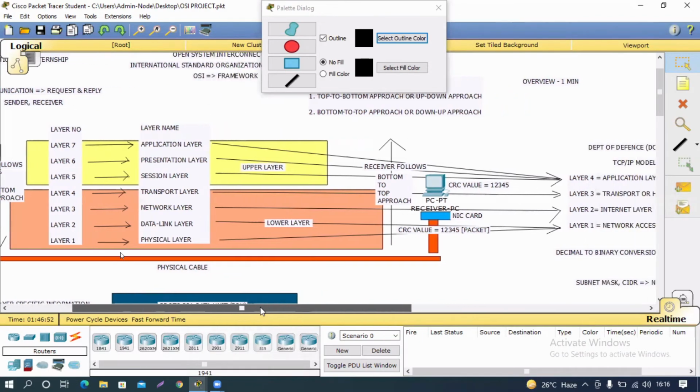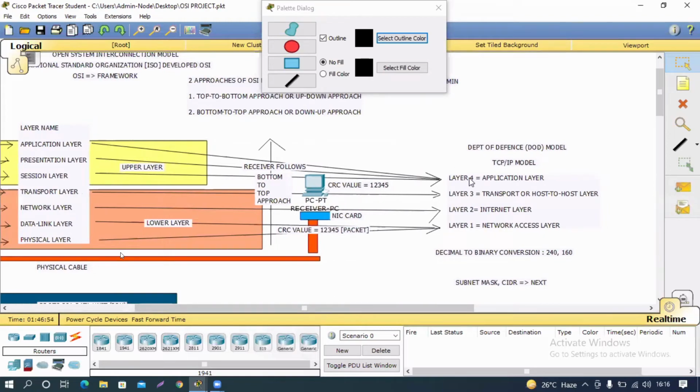But in the same thing over here, you just have to cross 3 layers, 1, 2, and 3, and after that you have layer 1. Exactly half the layers. In the OSI framework, all these layers perform individual functions, but in this model, combined layers' functions are performed by a single layer. That saves time.